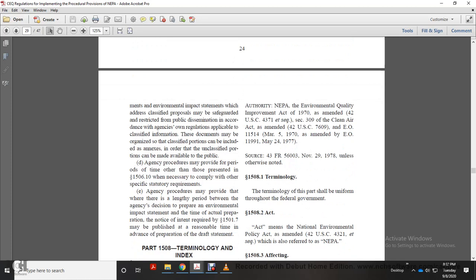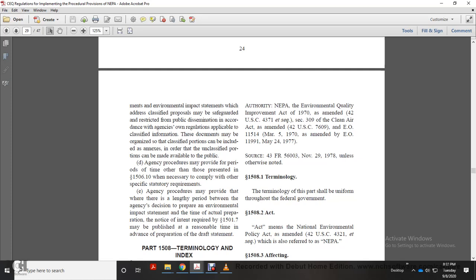Procedures may provide for periods of time other than those presented in 1506.10 when necessary to comply with other specific statutory requirements. Agency procedures may also provide that where there is a lengthy period between the agency's decision to prepare an environmental impact statement and the time of actual preparation, the notice of intent required by 1501.7 may be published at a reasonable time in advance of the preparation of the draft statement.